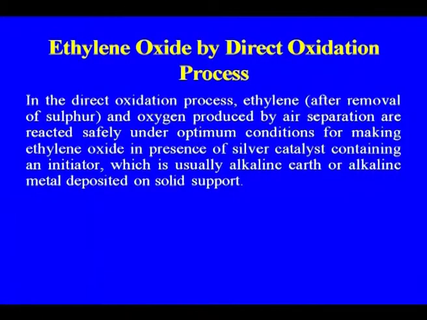In the direct oxidation process, ethylene after removal of the sulfur, and the oxygen produced by air separation, because the oxygen definitely has to come from the air, are reacted safely under optimum conditions, because a lot of safety is involved here in the case of the ethylene oxide process, because of the flammability of the ethylene and oxygen mixture. So they are reacted safely under optimum conditions for making ethylene oxide in the presence of the silver catalyst that we are using here, containing an initiator, which is usually an alkaline earth or alkaline metal deposited on a solid support.